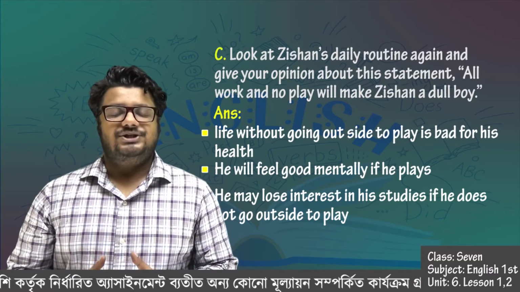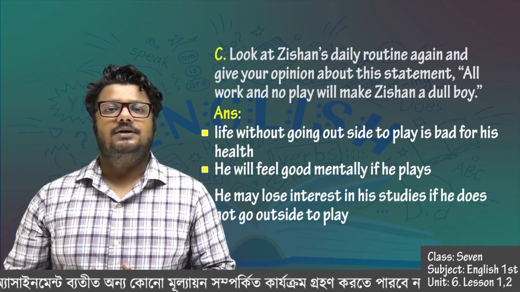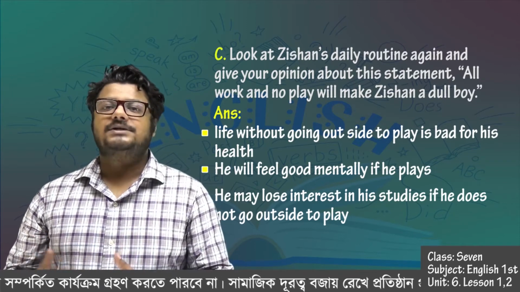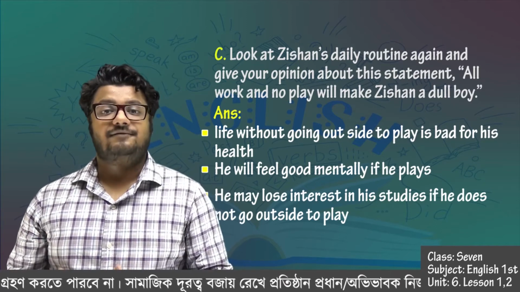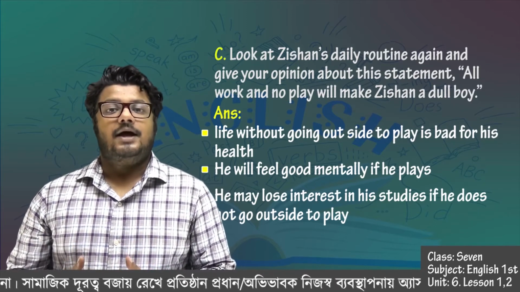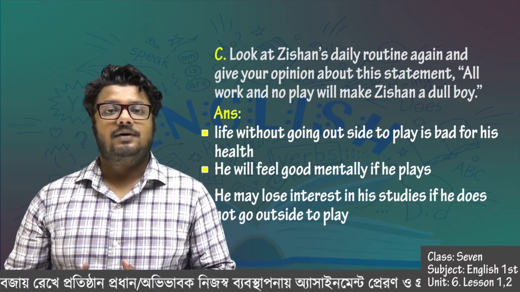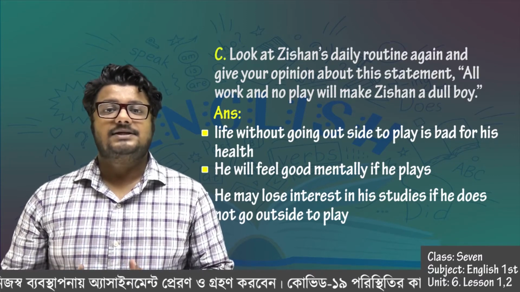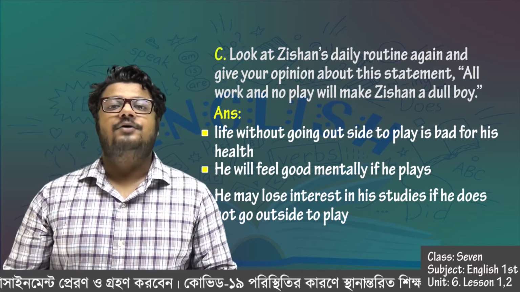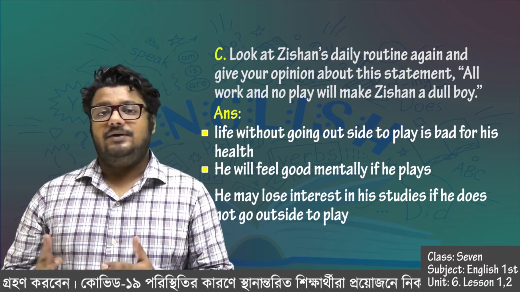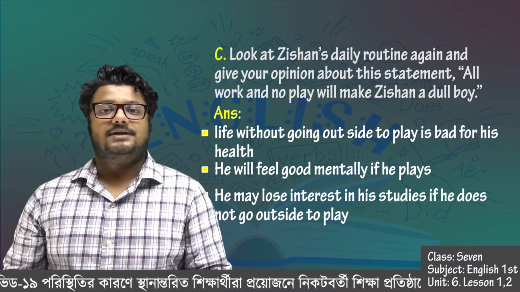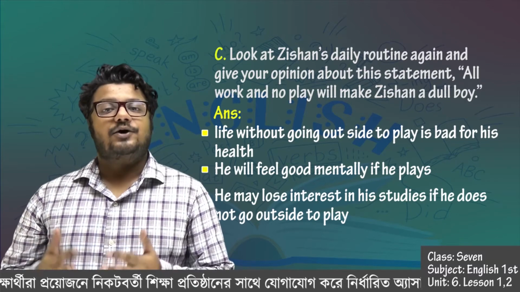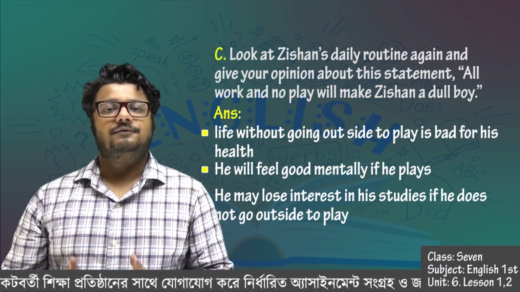So I believe Zishan should keep 1 hour in his daily routine to play, to go outside, to meet his friends. Also, if he goes outside, he'll be able to talk about his life with his friends. He may be able to know about different things that he doesn't know, but his friends know. Maybe there are interesting things about science that Zishan doesn't know, but his friends know. And now, if he goes out to play with his friends, they will have conversations, and these topics, science, will come up. And then Zishan will be able to know a lot of new things. So that will be helpful for Zishan.